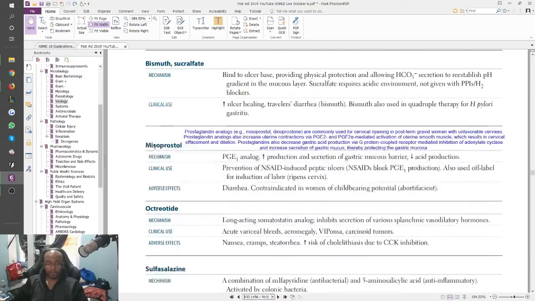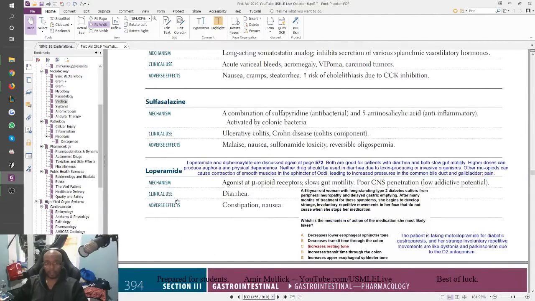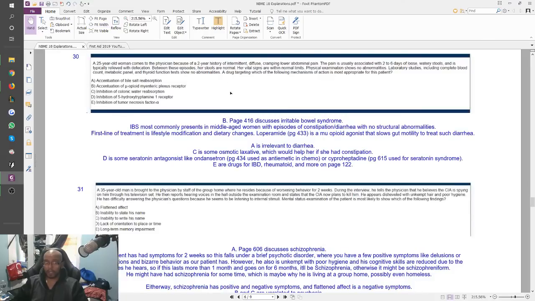So, right here, you can see loperamide is used for diarrhea. It has poor CNS penetration, but they don't tell you here that it's used for IBS, but it is. Okay, so I looked online, it actually really is. It's just not taught in First Aid or anything like that. So, totally worth knowing. Make sure you remember that. Don't get confused.